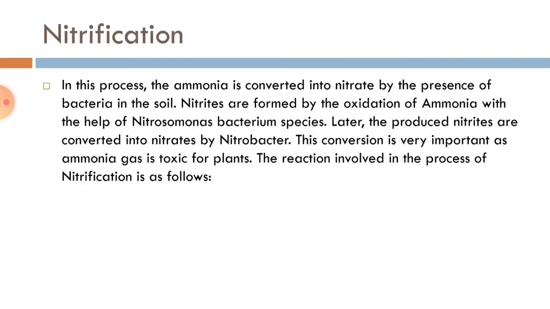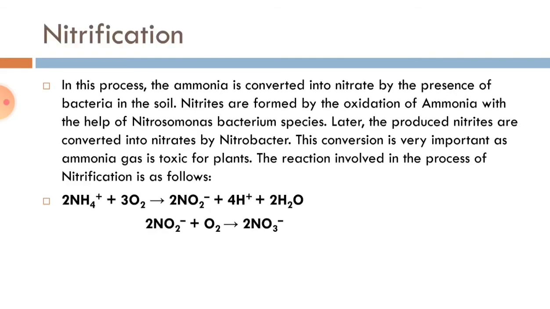So now the next step is nitrification. In this nitrification step, ammonia is first converted into nitrates, and then nitrates are converted into nitrites. As we know that ammonia gas is toxic for plants, and you can also see a reaction for this below.